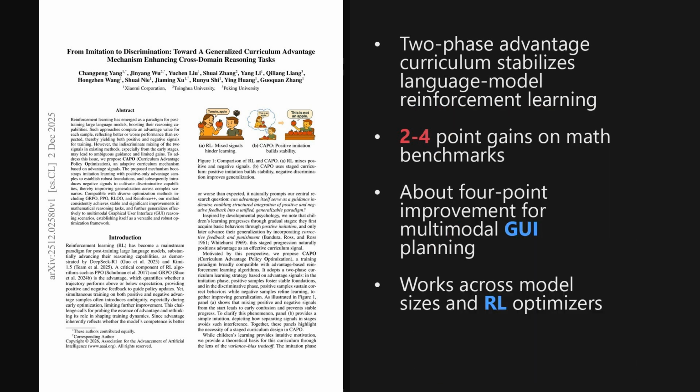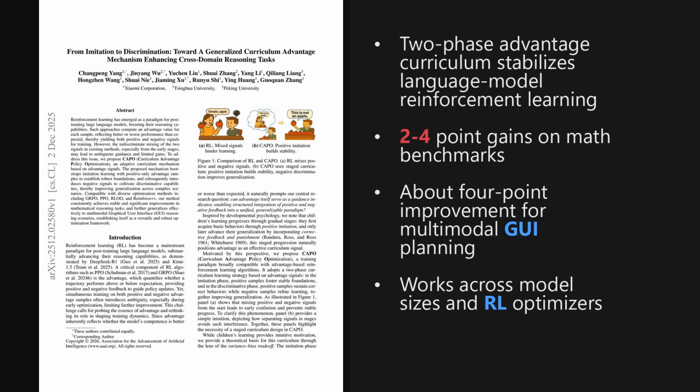I'm Alex. Today we are looking at a paper from the Hugging Face Trending List, published on December 2nd, 2025, about 6 days ago. It introduces a method called CAPO that reshapes reinforcement learning for large language models, using a two-phase curriculum on advantage signals, and delivering gains from plus 2.4 to plus 4.0 points on smaller models, and plus 1.7 to plus 3.9 on larger ones.